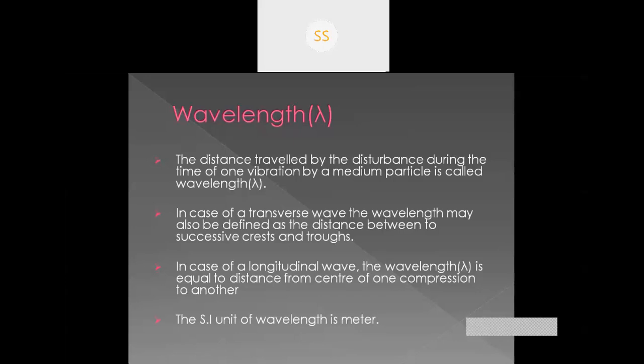Perpendicular direction means it will go upward and it will go downwards. So crest means when it goes upwards, and trough means when it goes downwards. So the total distance between successive crest and trough is called the wavelength in case of transverse wave.